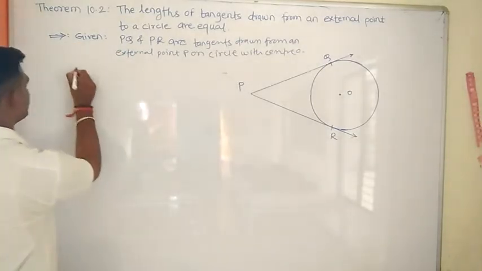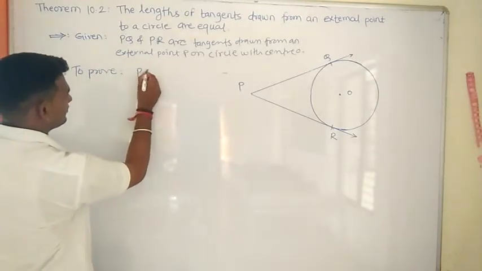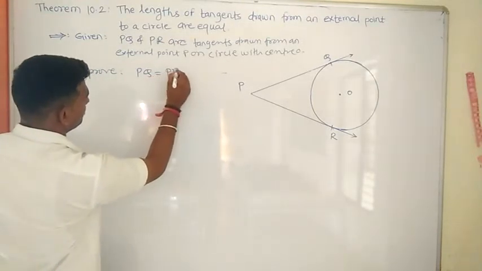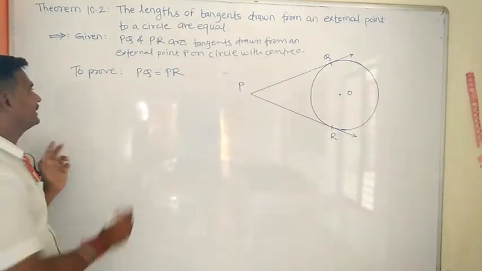And what we have to prove? We have to prove that these two tangents are equal, that is, tangent PQ is equal to tangent PR.